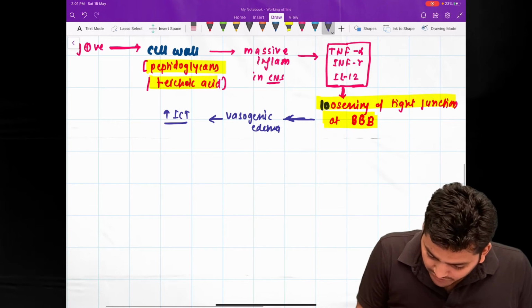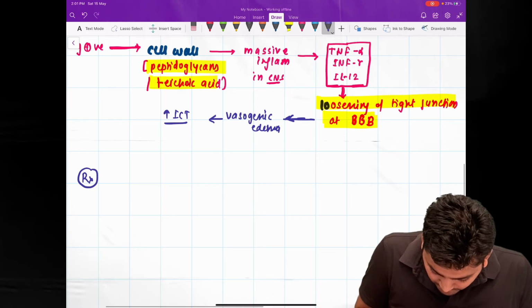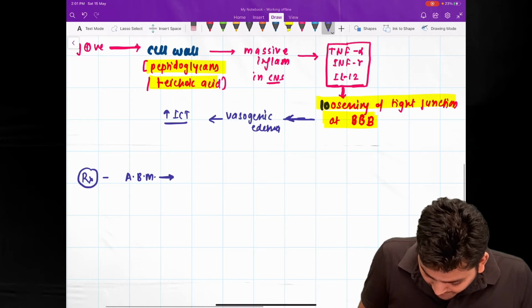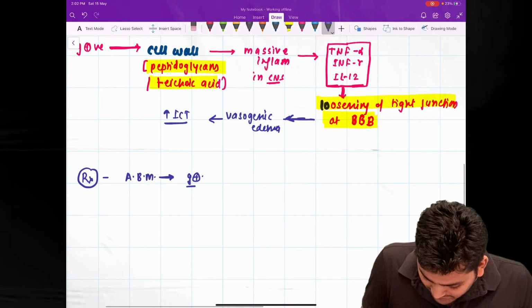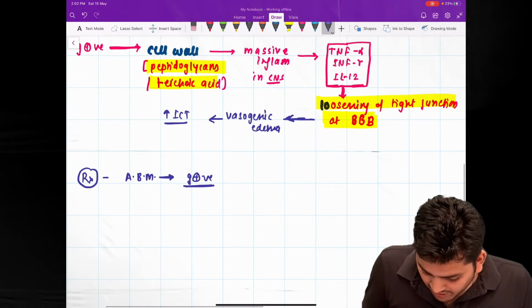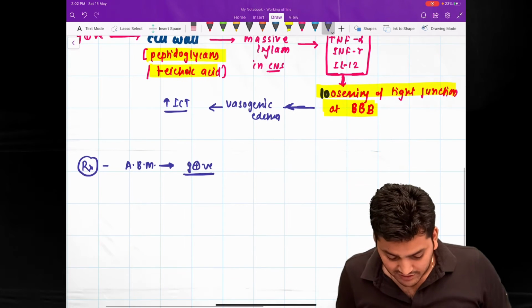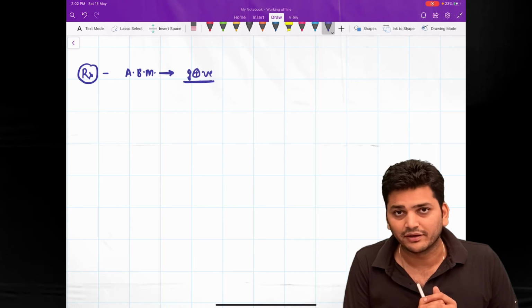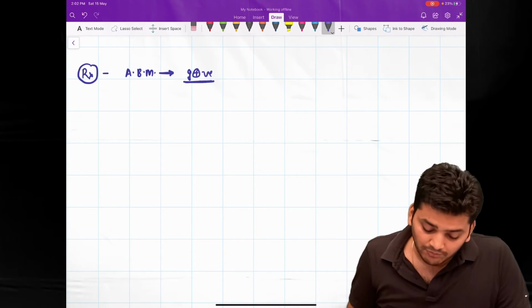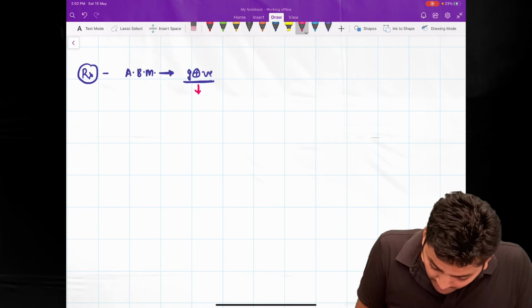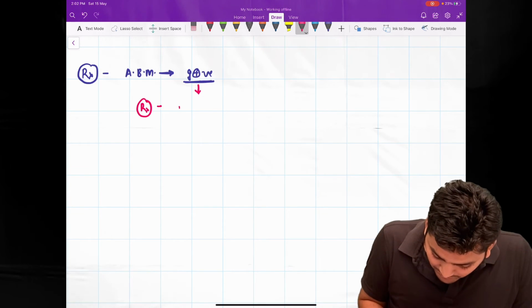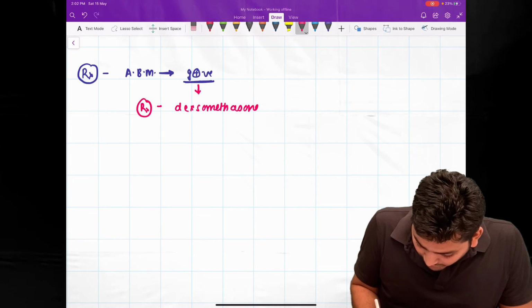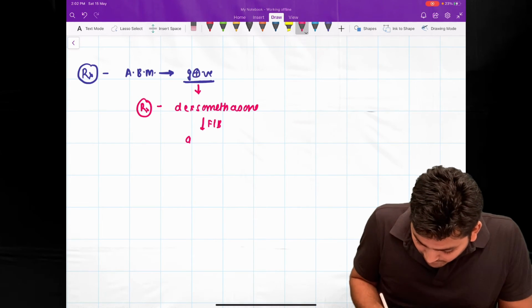So what do we do in the treatment? If you have a case of acute bacterial meningitis and by CSF analysis you have made the diagnosis that this is because of a gram-positive organism, because peptidoglycans and teichoic acid are more in gram-positive organisms and less in Neisseria meningitidis, which is gram-negative, then when it is confirmed to be a gram-positive organism, first we give dexamethasone, and dexamethasone is followed by the antibiotic course.